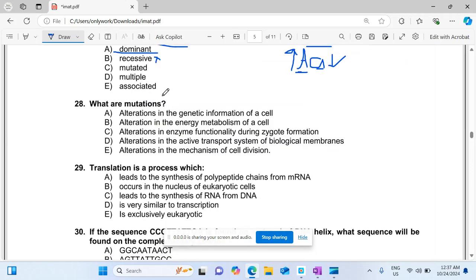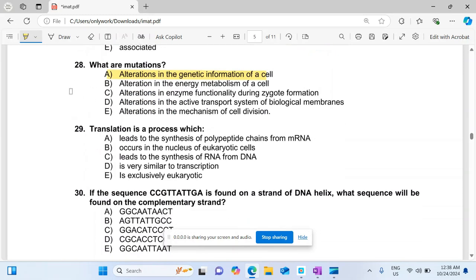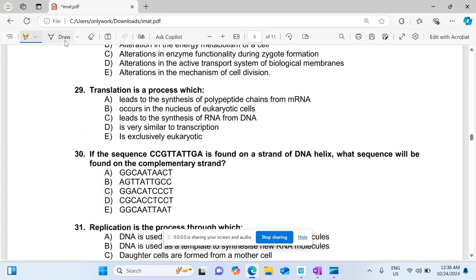What are mutations? Mutations are the changes that occur in the genetic information of DNA, which is included in the nucleus of the cell. So option A is right. Translation, we have already studied about it.